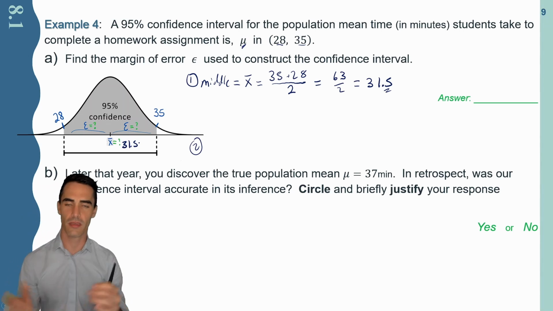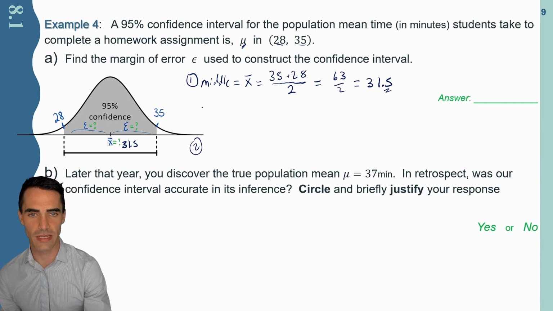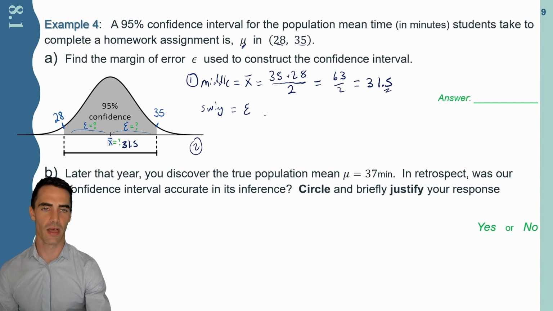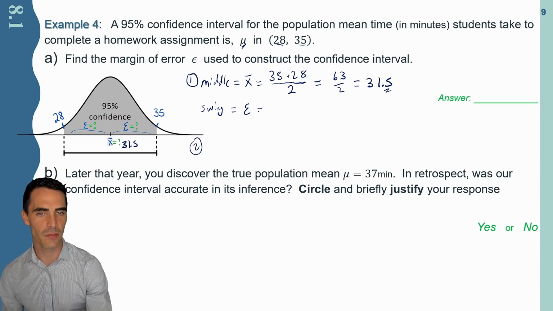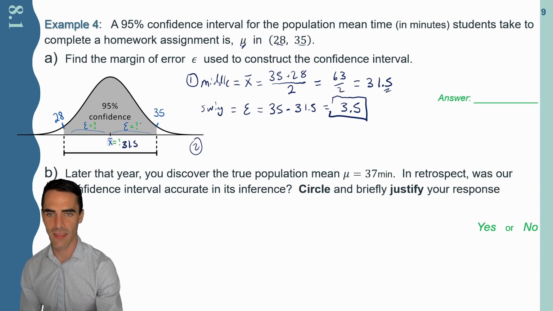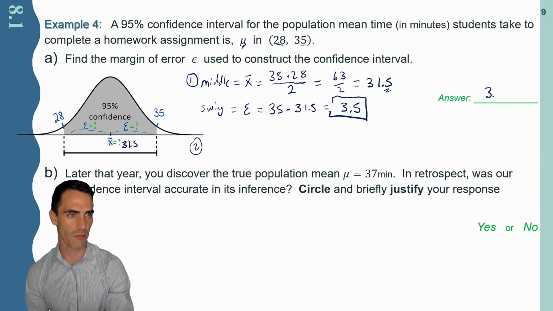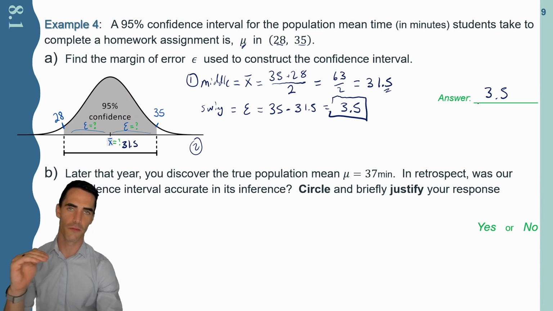That was the middle that built how to construct that interval. But now once I know that, there are lots of ways I can find the swing or the margin of error. I'll write my little epsilon, backwards 3 character here. This is going to be equal to 35 minus 31.5. And we can evaluate that as simply 3.5. And there's my margin of error, the swing that got me there. And again, if I added that or subtracted it to my 31.5, I'd end up with my 2 endpoints. So that's the answer that we're looking for. Find the middle, find the swing.